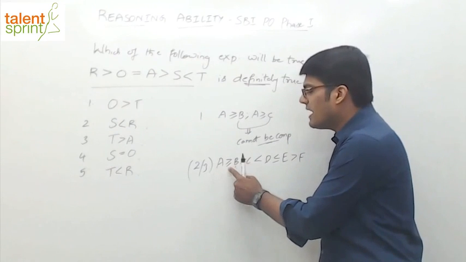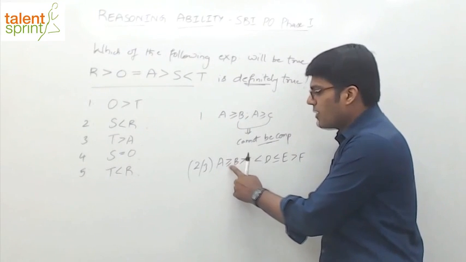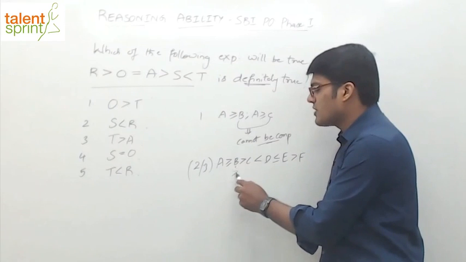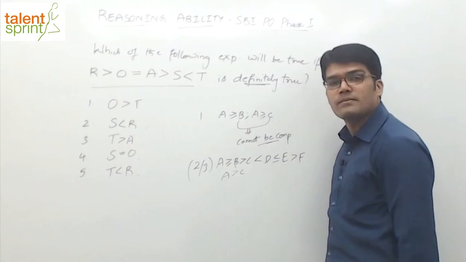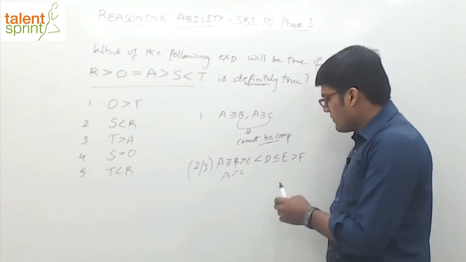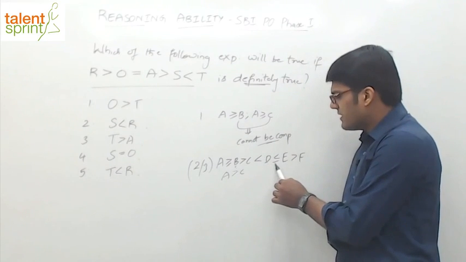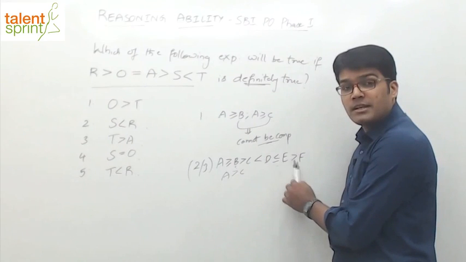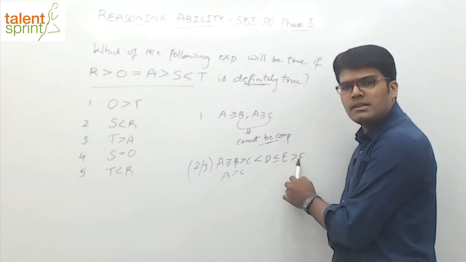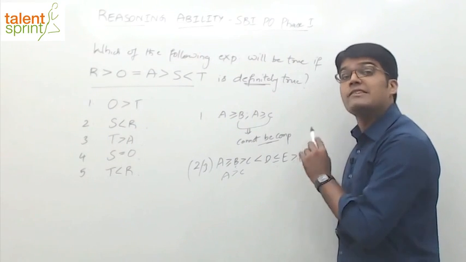Now, if I have to compare A with C, what happens? In between A and C, we have greater than or equal to and greater than. What is common in these two inequalities? Greater than is common. So I can say A greater than C, right? For example, if you have to compare D with F, what do you see? Less than or equal to and greater than. Now, these are dissimilar inequalities. The moment you see dissimilar inequalities, you say that D and F cannot be compared. So that is rule number 3.